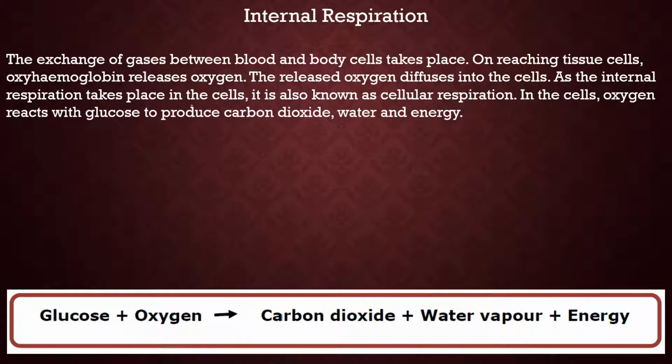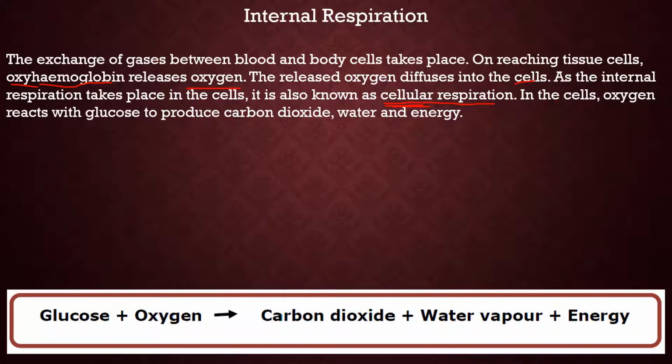And on reaching tissue cells, oxyhemoglobin, that is oxygen combined with hemoglobin, acts as a carrier in red blood cells and releases oxygen into all the body cells. Then the released oxygen diffuses into the cells, and as internal respiration takes place in the cells, it is also known as cellular respiration. It takes place in all the body cells, so it is even called cellular respiration.